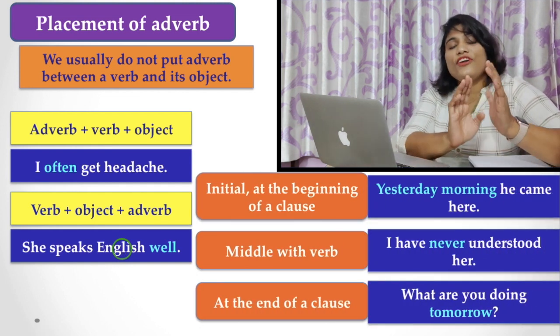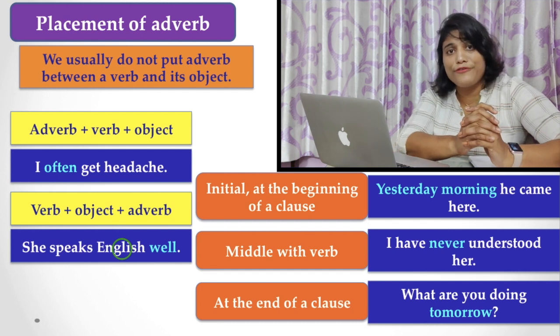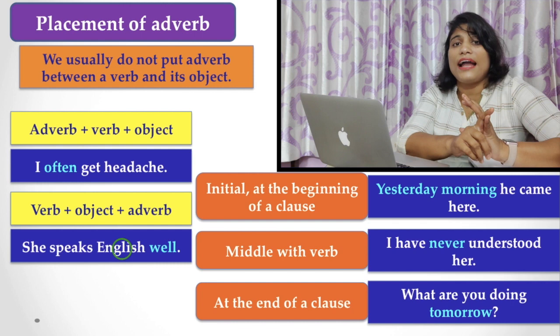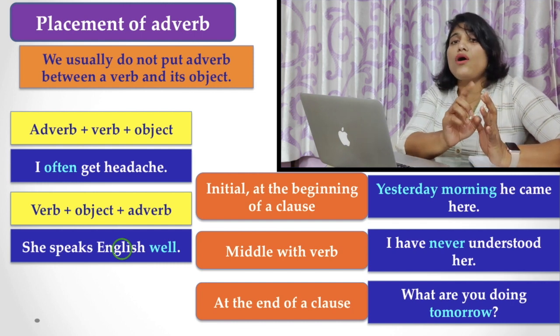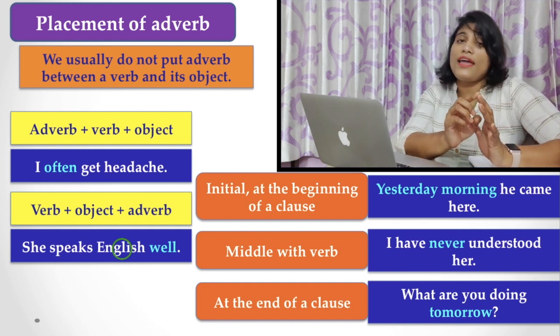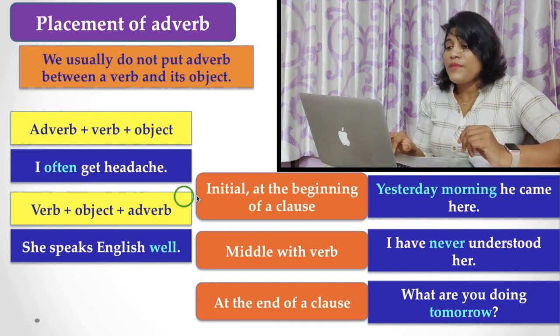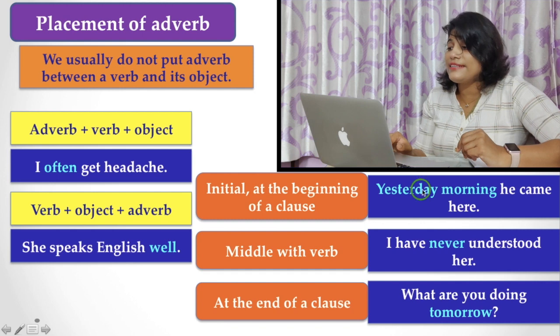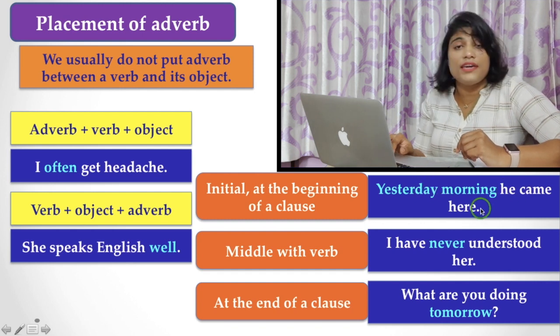There are three positions of adverbs in a sentence. Either it may be placed at the beginning of a sentence, or in the middle, or at the end. Let's see. Initially, at the beginning of a clause, that is, "Yesterday morning he came here."